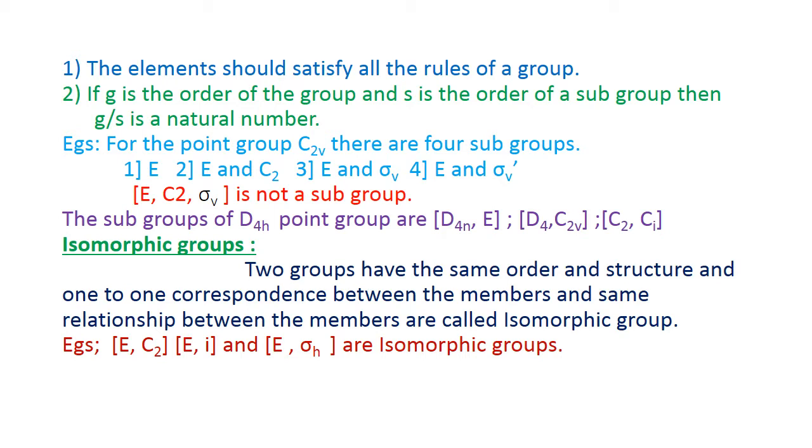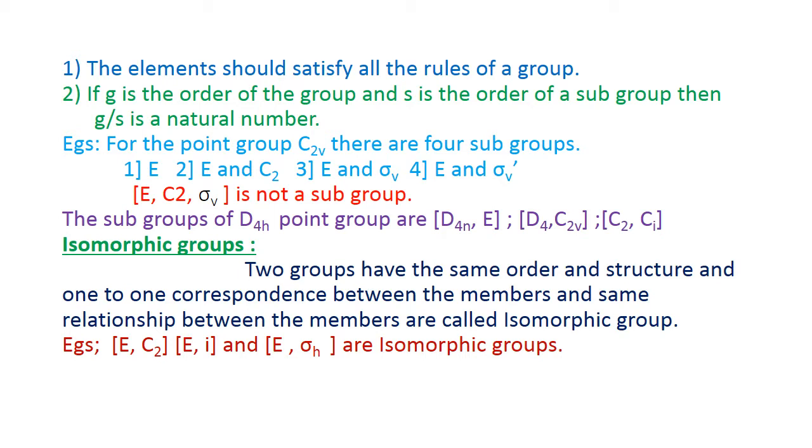For the second subgroup, there are 2 elements present, E and C2. Therefore, the order is equal to 2. The order of the higher group divided by the order of the subgroup is 4 by 2, which is equal to 2. It is also a natural number.